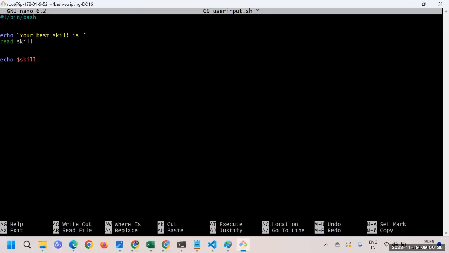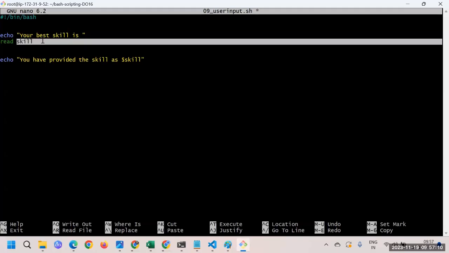Or if you wish to put it in a more meaningful way, maybe you can say you have provided the skill as, and then here I can mention dollar skill. Something like that we can do, correct? Let's go and run this much. That will give you a basic understanding about this particular user input.